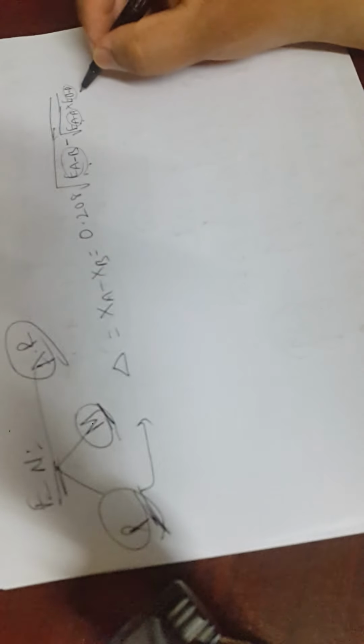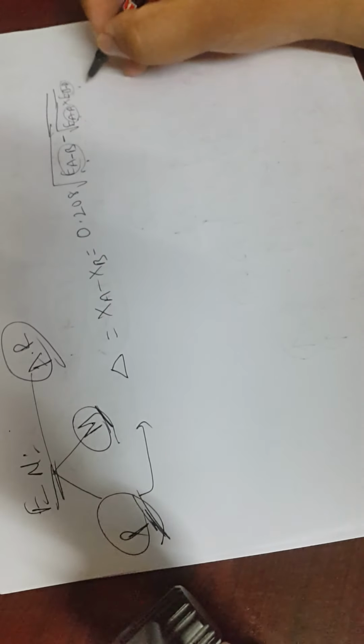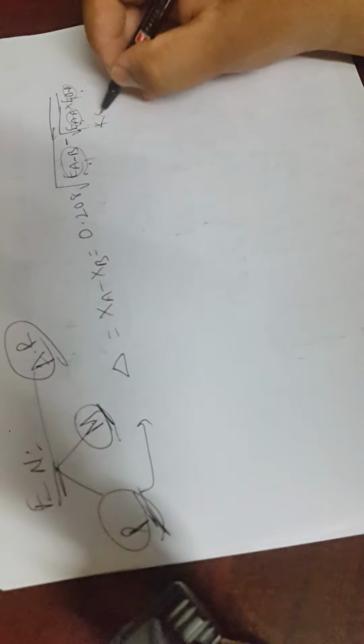Where EAB is the bond dissociation enthalpy of the AB bond, EAA represents the bond dissociation enthalpy of the AA bond, and EBB represents the bond dissociation enthalpy of the BB bond. Everything is in kilocalories per mole. All the energies are in kilocalories per mole.